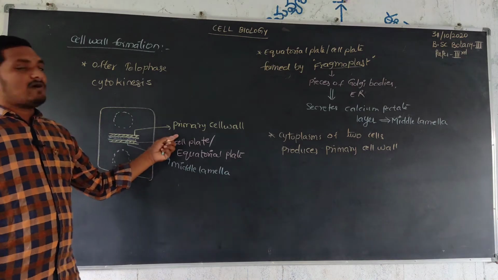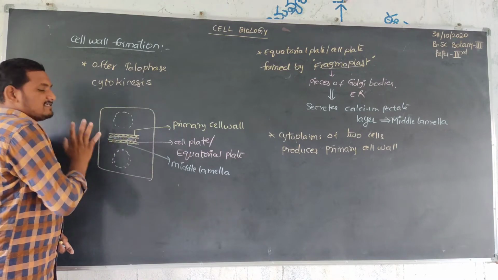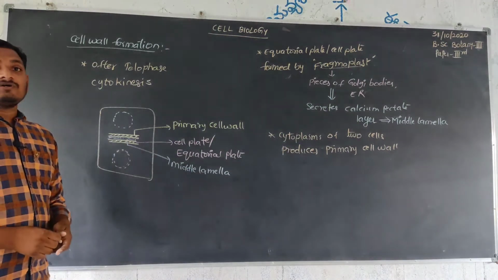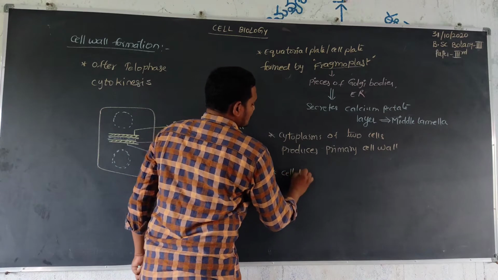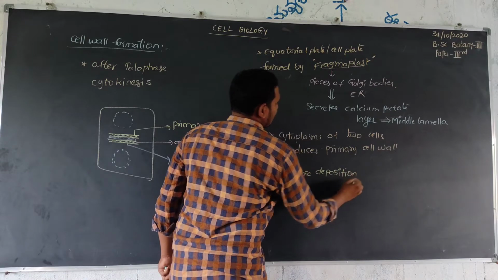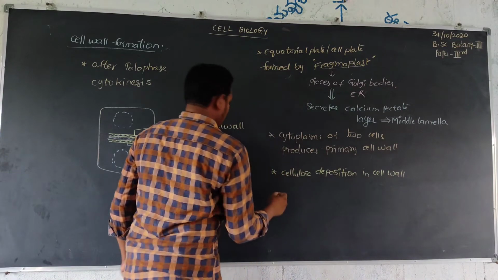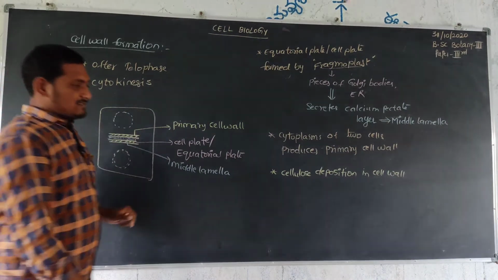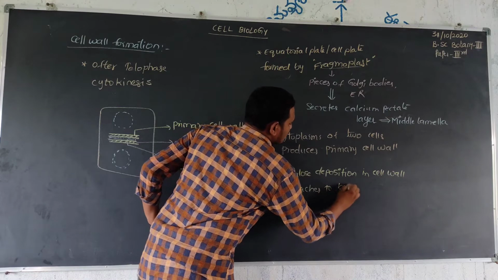Then this primary cell wall reaches to these boundaries, and these boundaries divide the two cells, by the deposition of cellulose in the cell wall. With the cellulose deposition in the cell wall, it reaches to the boundaries.